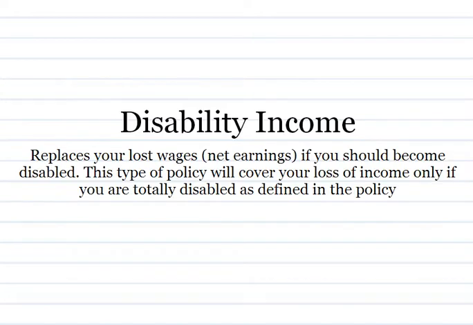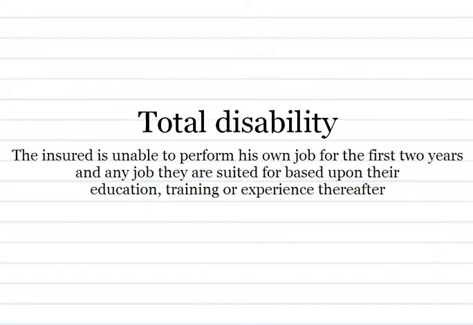Disability income replaces your lost wages if you should become disabled. This type of policy will cover your loss of income only if you are totally disabled as defined in the policy. Total disability. The insured is unable to perform his own job for the first 2 years and any job they are suited for based upon their education, training or experience thereafter.